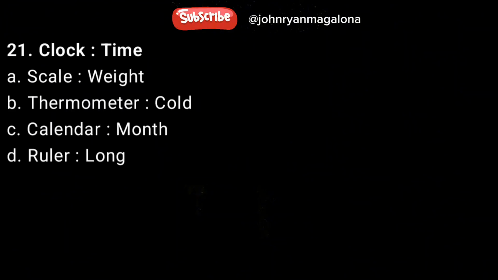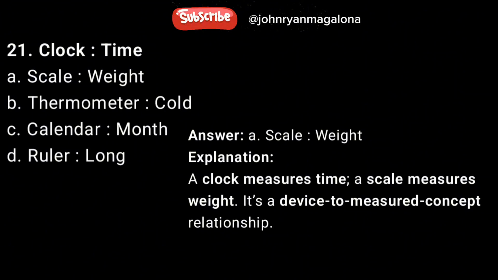21. Clock, time. A, scale, weight. B, thermometer, cold. C, calendar, month. D, ruler, long. Answer A, scale, weight. Explanation: a clock measures time, a scale measures weight. It's a device to measured concept relationship.